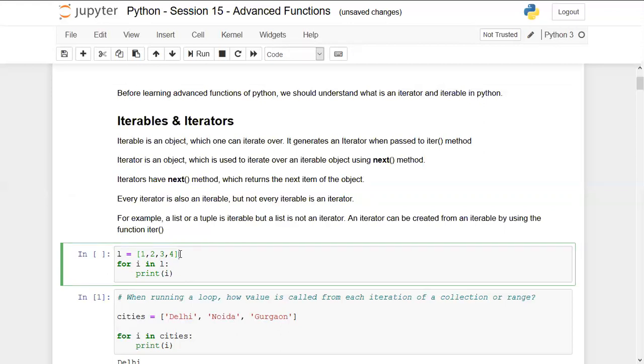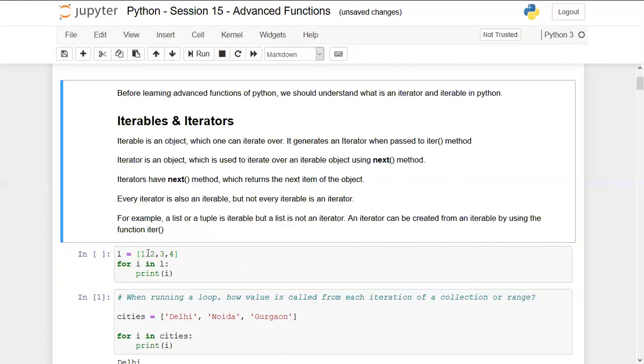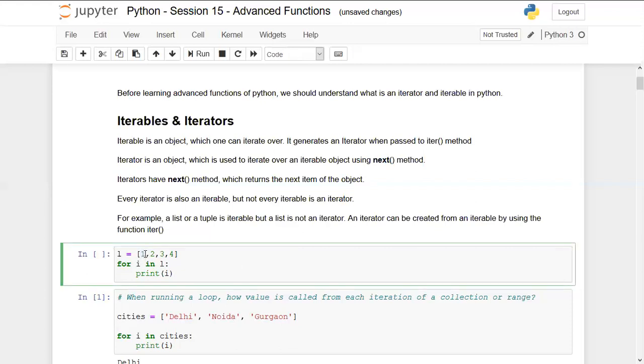So in the first iteration, it will run the next method on the iterator object, so it will extract the value 1. Next time, once the processing is done for the first iteration, it will again run the next method, so it will pick up the second element, which is 2. Similarly, 3 and 4.